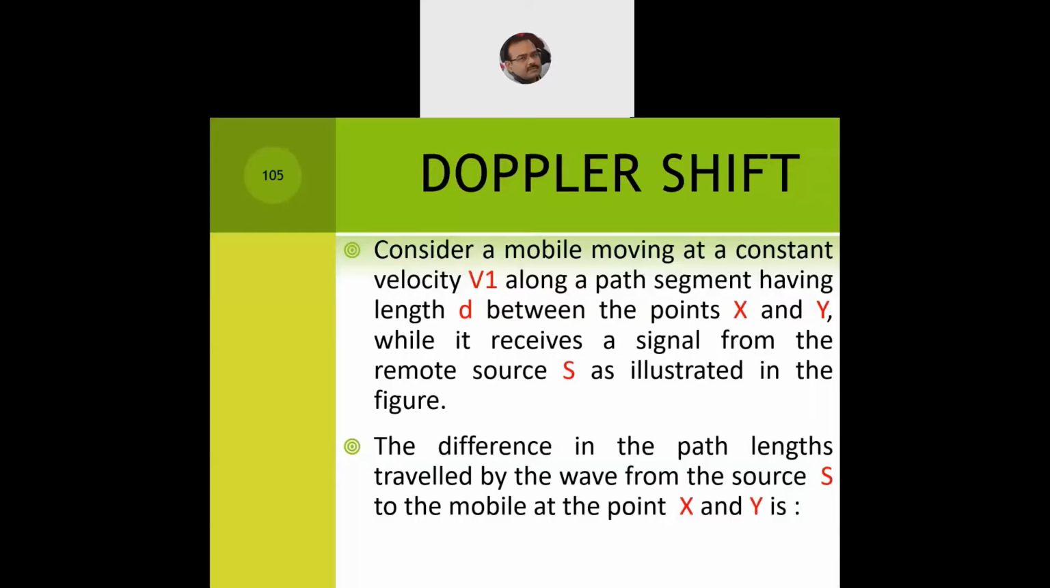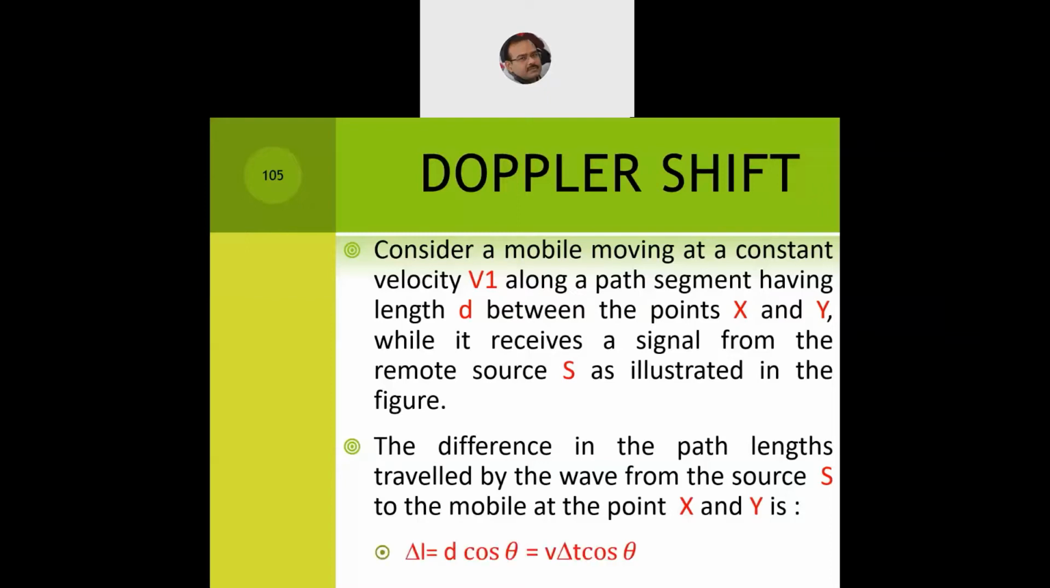So again I repeat the statement. Consider a mobile moving at a constant velocity v along a path segment having a length d between the points X and Y. So the mobile is moving between the points X and Y with a constant velocity v, and the distance between the two ends X and Y is d, and it receives a signal from the base station, the source S. Now the difference in the path length traveled by the wave from the source S to the mobile. Where is the mobile? The mobile is between the points X and Y. At what speed is it moving? Constant velocity v. And how do we compute that difference in the path length?